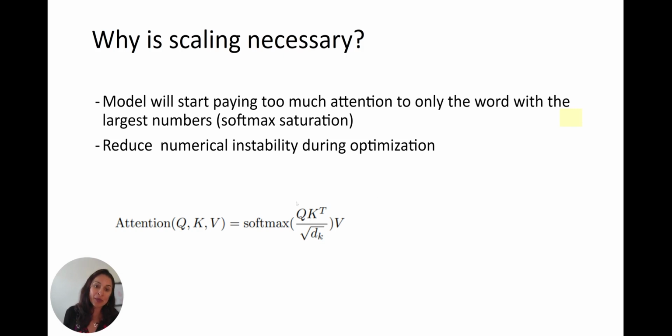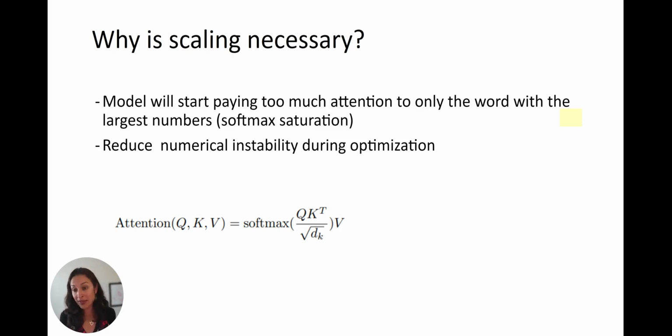This is an easy step, just taking Q times K transpose, which we just did, and dividing it by the square root of dk, which is the dimension of the keys matrix, equal to the number of columns in the keys matrix, which is 4. So it's the square root of 4. And why do we do this? Because later on, we're going to apply something called softmax, which takes numbers and converts them into probabilities.